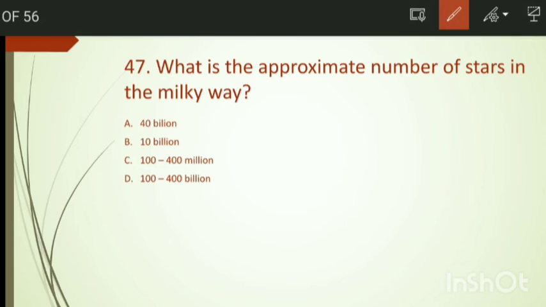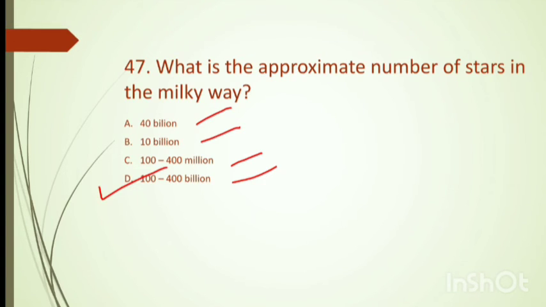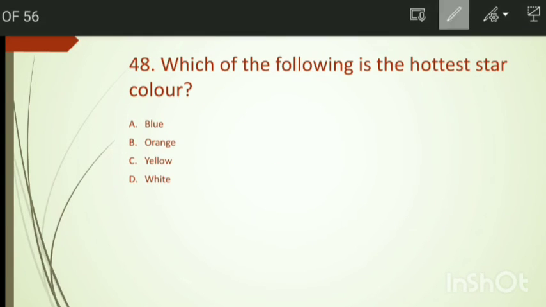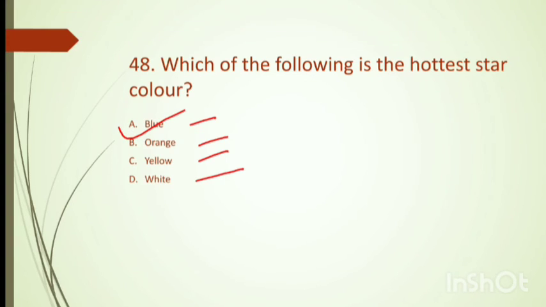What is the approximate number of stars in the Milky Way? Options are 40 billion, 10 billion, 100 to 400 billion, million, and 100 to 400 billion. So right answer is option number D, 100 to 400 billion. Which of the following is the hottest star color? Blue, orange, yellow, and white. The right answer option number A, blue.